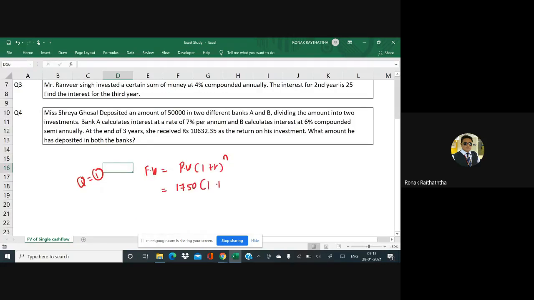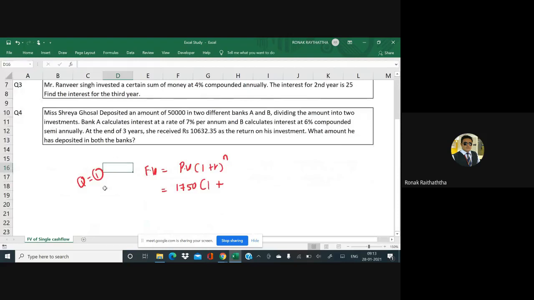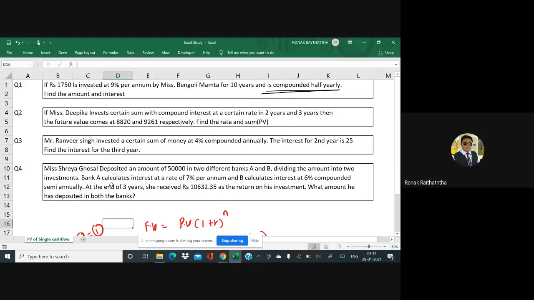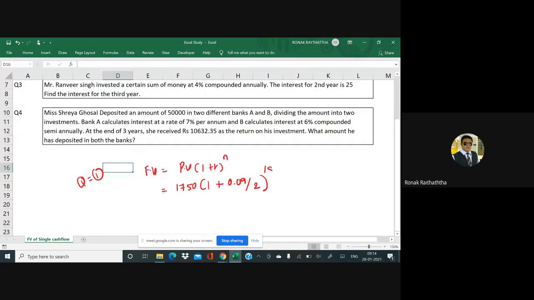Then 1 plus R. R stands for the rate of return, and the rate of return is 9 percentage. 9 percentage needs to be divided by 2 because it's 6 monthly, and we have 6 months 2 times in a year. And N would be how many? Can someone tell me, Avni or Jogeshwari? 18. 9 twos are 18. Absolutely correct. So 9 twos are 18 would be our N.